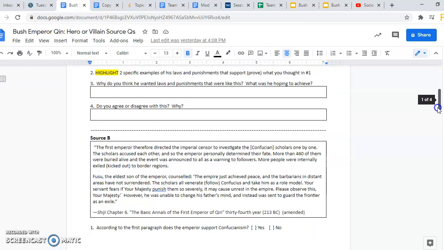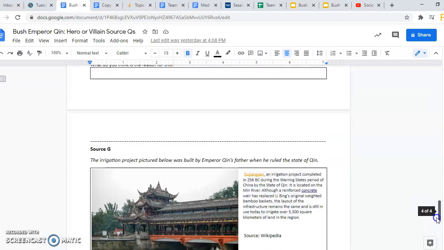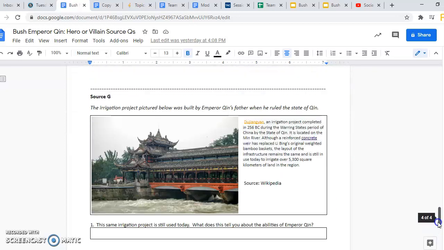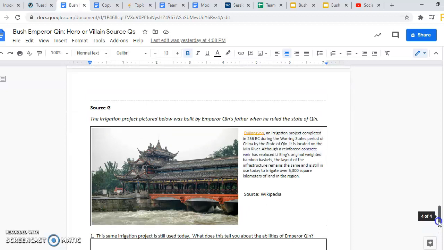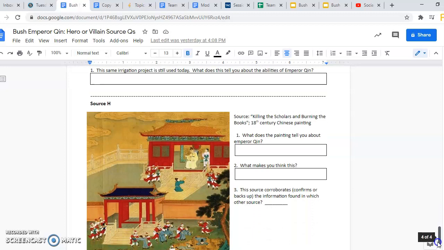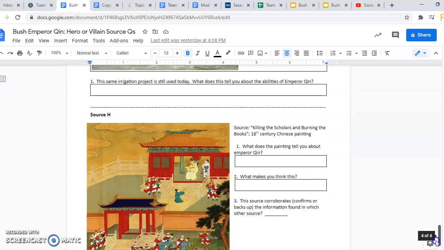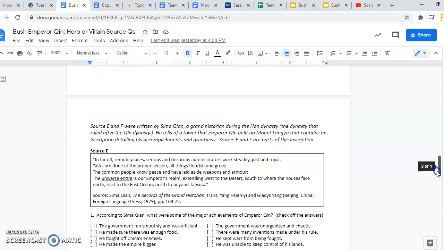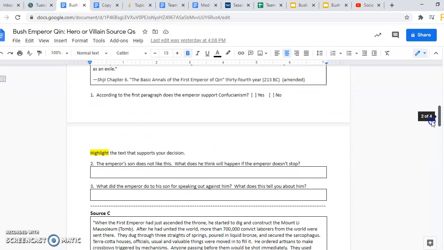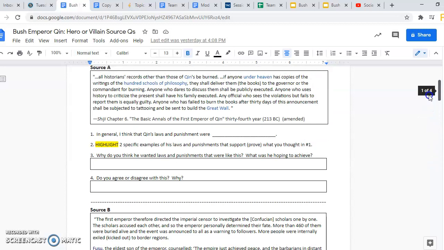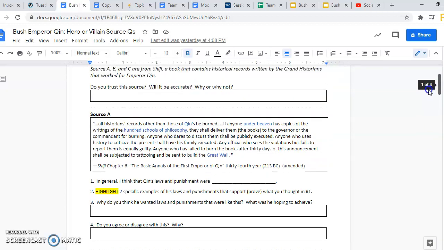So there's sources A the whole way through H. The last two, G and H. G is more of a picture from Wikipedia of an irrigation project, and H is a painting from the 18th century, talking a little bit more about Emperor Qin. But what you're going to do for now is just answer the questions that they're asking you to do in the document. Follow the directions very carefully, and you will have the next couple of days to work on this.